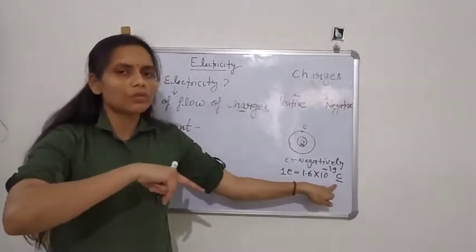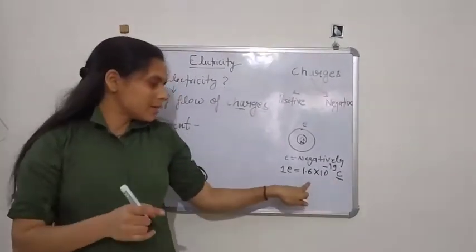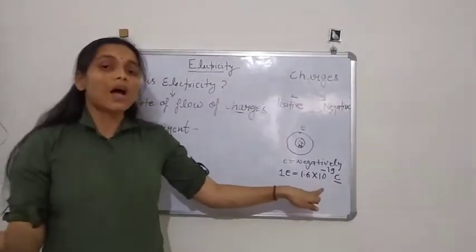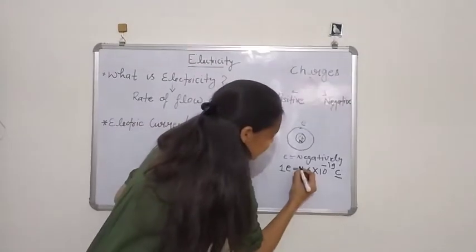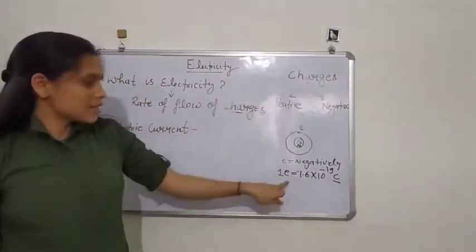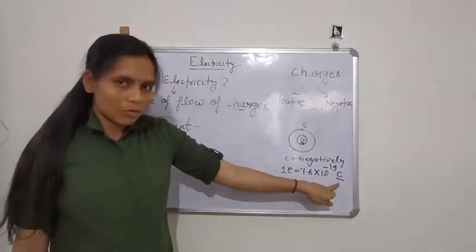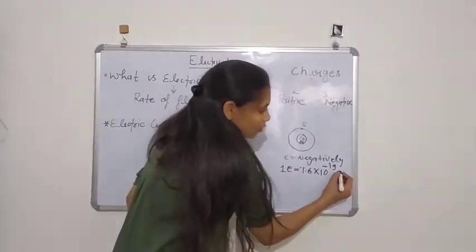And you know that one proton contains 1.6 × 10^-19 coulomb, the same charge but opposite. Here the electron is negatively charged, so this is -1.6 × 10^-19 coulomb. Coulomb is the unit of charge.